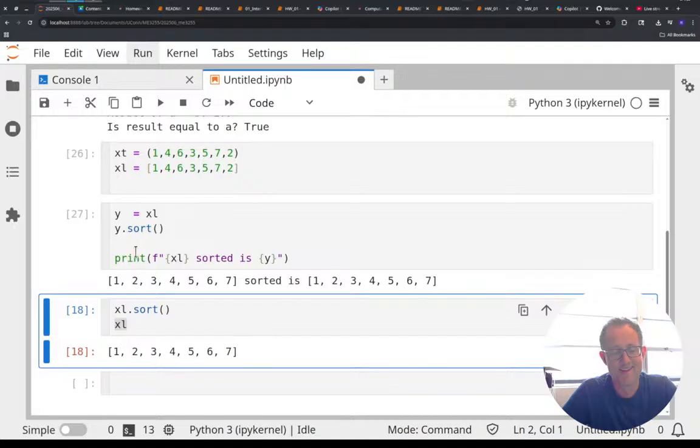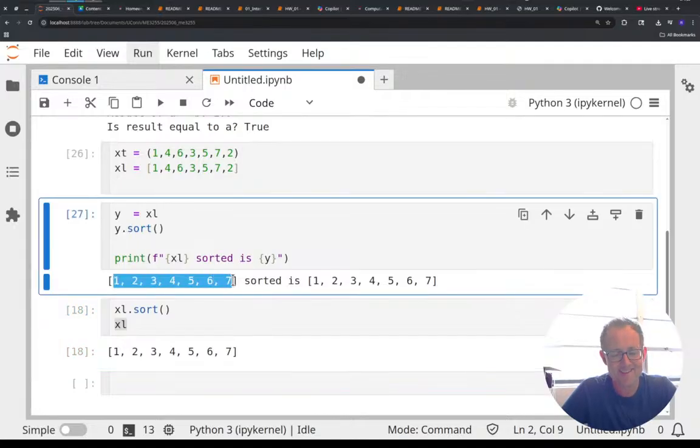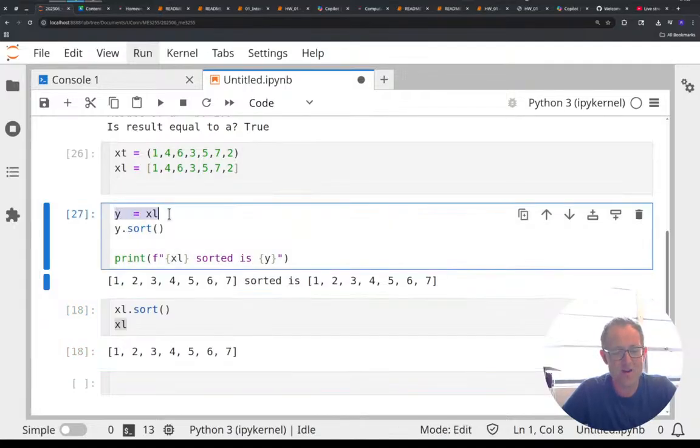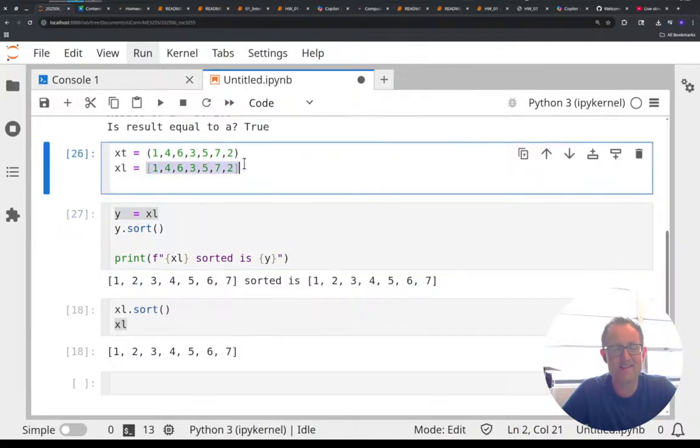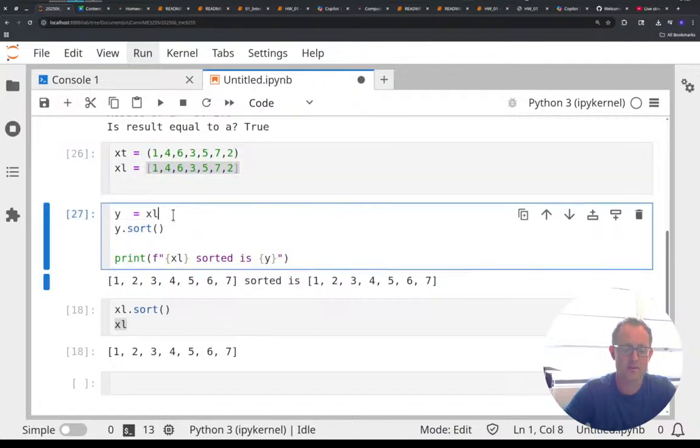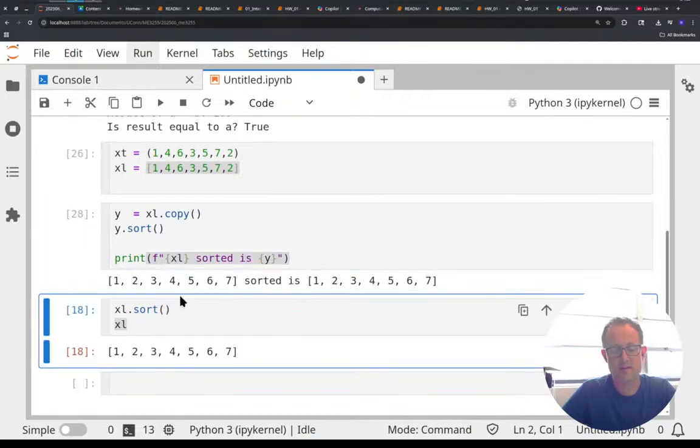Oh, no. Because I'm saying y is XL, it is this set of numbers. I created a list, I tried to create a new variable. So really what I need to do is say y is a copy of XL, and then sort y, and then print out these things.